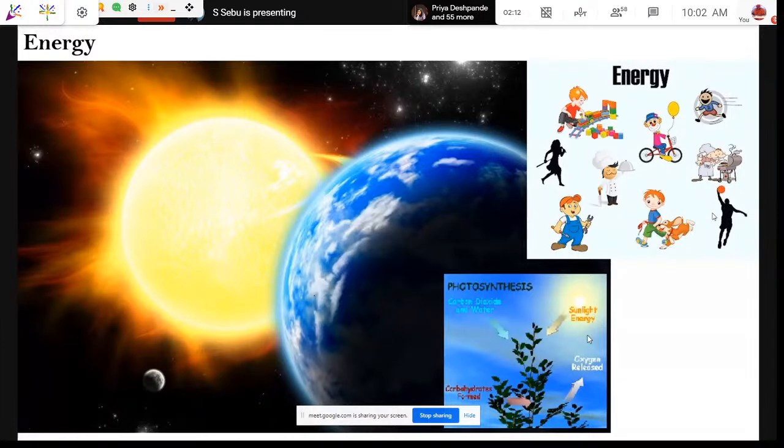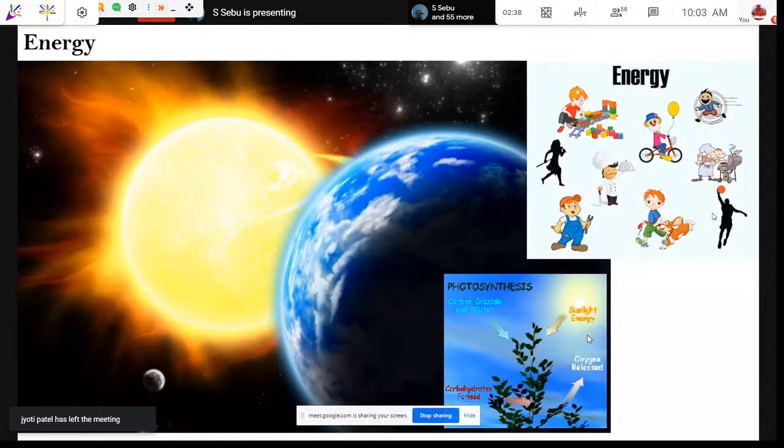So when a child reaches school, he has a lot of activities, as you can see on the screen. With the help of the energy they consume, they can do the activities. They're able to sing, do sports, run around, and sit in their chair and listen to you. Those all require energy. So that is how we can connect, isn't it?